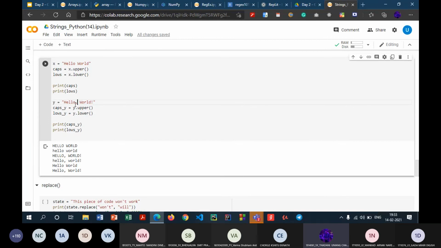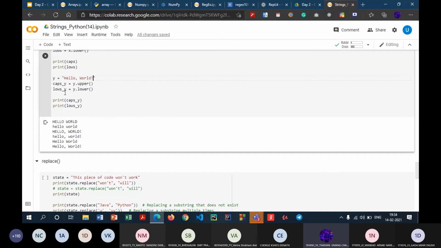It will not do anything to these two special characters, and it will convert the remaining string to the required case. So when I say caps y, it will store the value of y dot upper. It will ignore the comma, ignore the exclamation mark, take the entire string and convert it into uppercase and store it in caps y. The same thing happens in the case of lows y also. It will convert the entire string into lowercase, ignoring the comma and the exclamation mark. So when I print those two, this is the output I get.